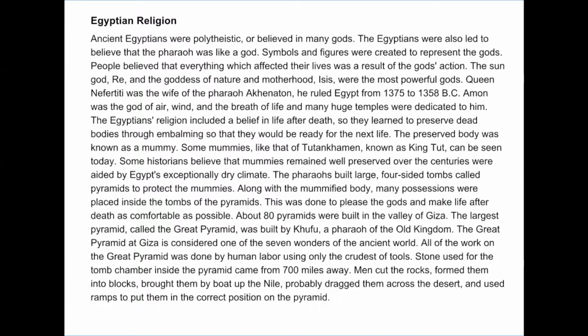Egyptian religion. Ancient Egyptians were polytheistic, or believed in many gods. The Egyptians were also led to believe that the pharaoh was like a god. Symbols and figures were created to represent the gods. People believed that everything which affected their lives was a result of the gods' actions. The sun god, Re, and the goddess of nature and motherhood, Isis, were the most powerful gods.